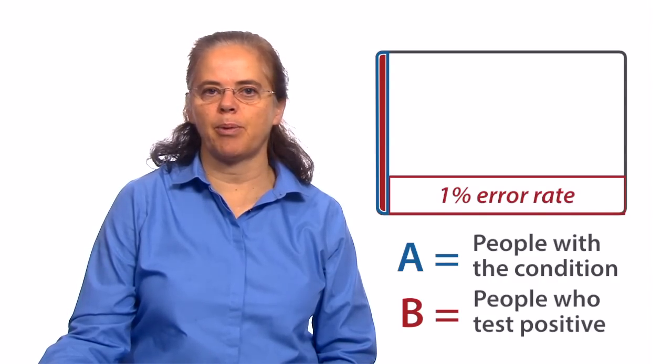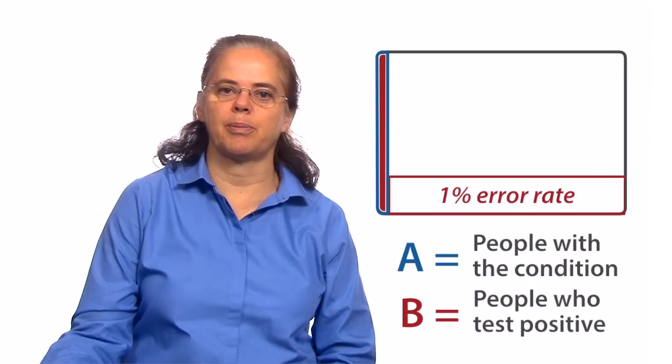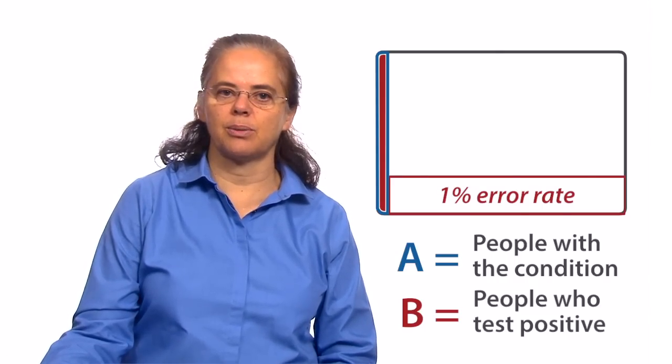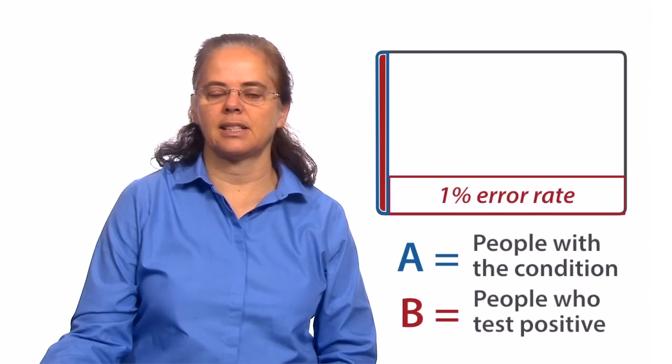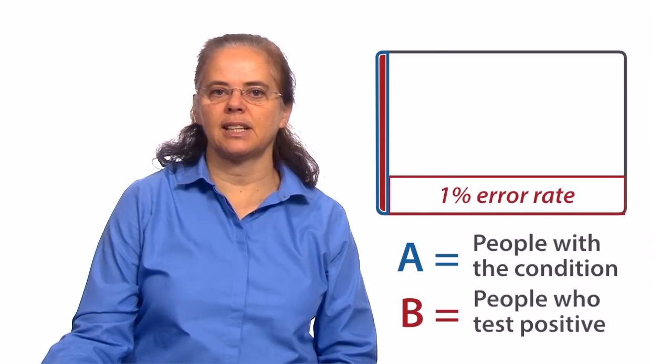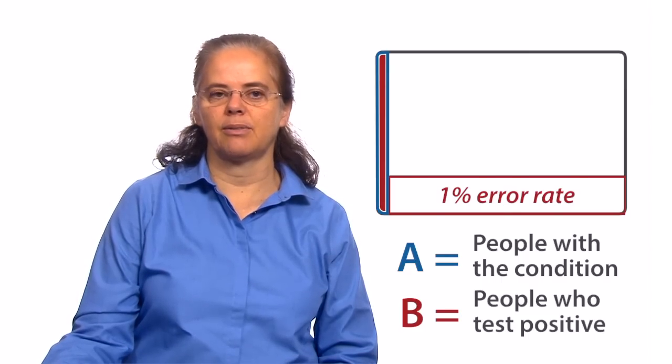So the people who test positive came from the group of people who actually have the condition and the group of people who don't have the condition, but they're part of the 1% error rate of the test. That's our set B. And what we're interested in is the probability of A conditioned on B. Someone who tested positive, what's the probability that they have the disease?